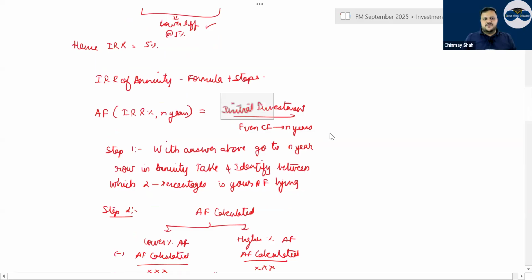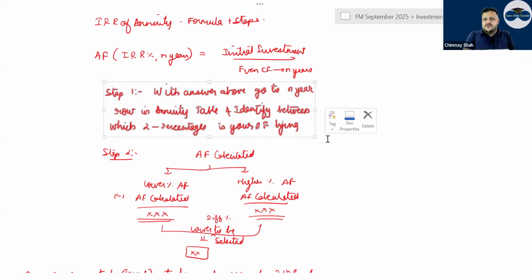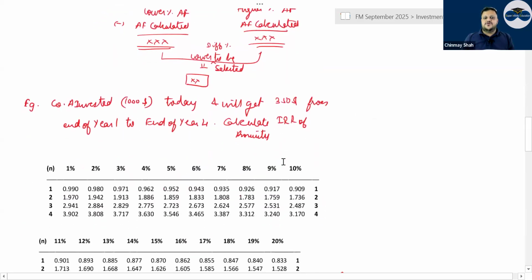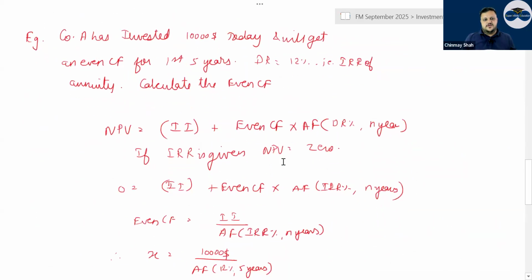In that case, you divide the initial investment by the even cash flow and get an annuity factor. With that factor, go to the row for the number of years of the cash flow, the fourth or fifth year, and find where this factor is closest to. Let's say it is between 6th and 7th. Get the difference between both of them. Wherever the difference percentage is lower, select that option as your IRR with an annuity cash flow given.